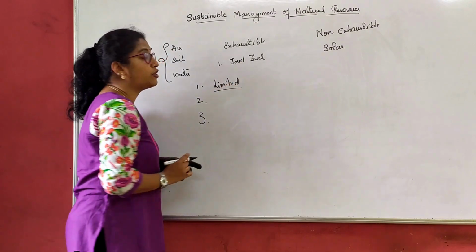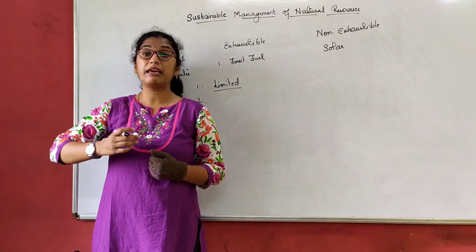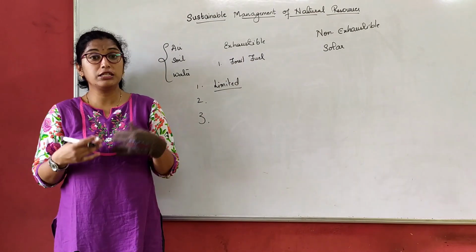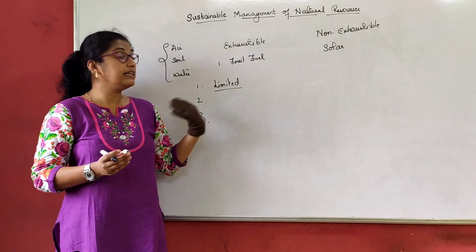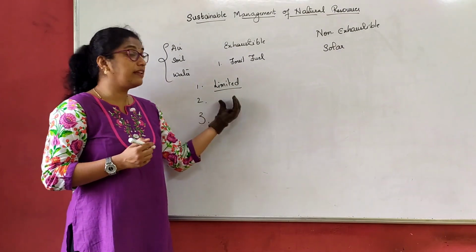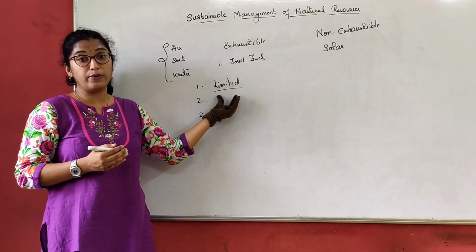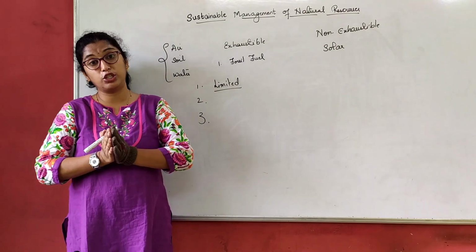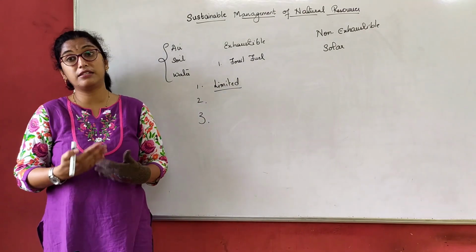Now when we talk about fossil fuels, fossil fuel will take millions of years to form, but we are using it to that extent that it will get depleted in a few years to come. So basically we have limited resources with us, so that is why we have to use them judiciously. There is a need to preserve these resources.